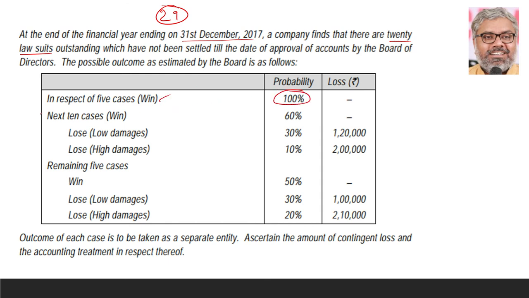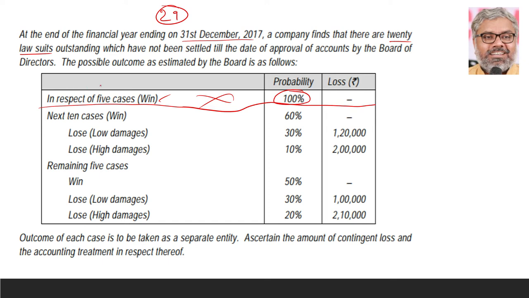Should we celebrate now? Should we bring sweet packets to everybody? Or should we do something in the books of accounts? Nothing to be done. Let us win, then we will see. Accounting is not about probable wins. So just we have to ignore it. Maybe the management may be happy about them. We don't have to worry about them. Neither do we have to recognize it, nor do we have to do anything. That's what you should write.